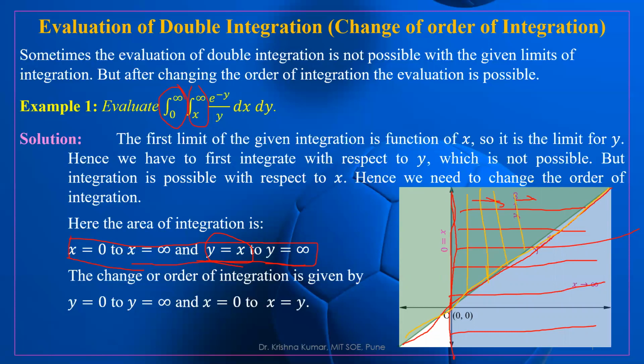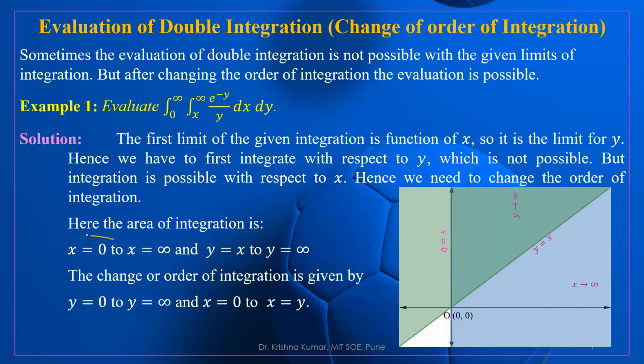So clearly the common part is called the area of integration: x is equal to 0 to x equal to infinity, and y is equal to x to y is equal to infinity. This is the area of integration. Now for this area of integration, we have to change the order of integration. Here the limit of x is from constant to constant, so we should change it from variable to variable, and the limit of x will depend upon y.